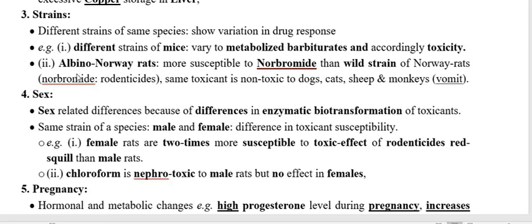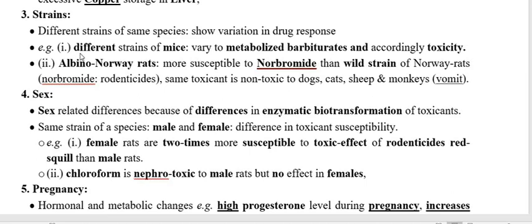But if you use the same toxicant in other species like dog, cat, sheep, monkey, they possess the property to vomit. So if vomiting occurs, the rodenticide present in the GI tract is vomited, and therefore it is not going to produce toxicity in these species.